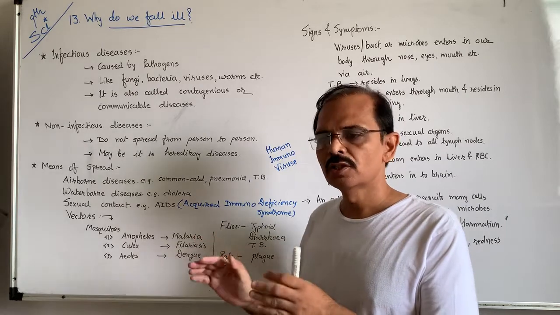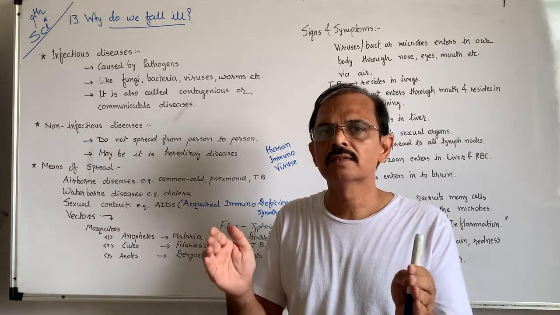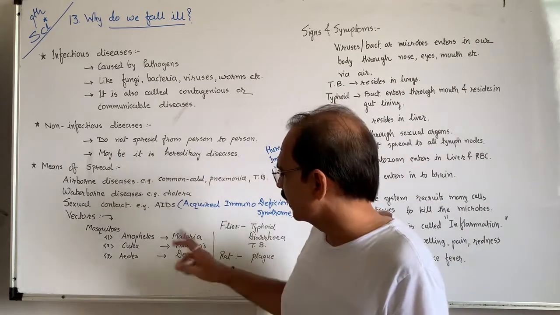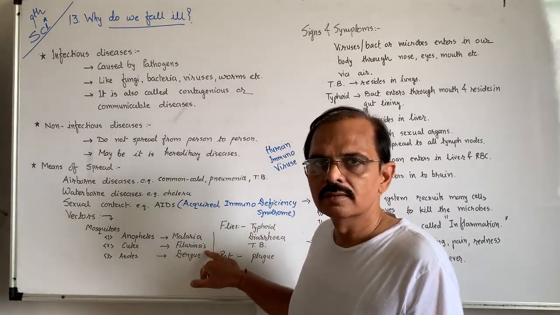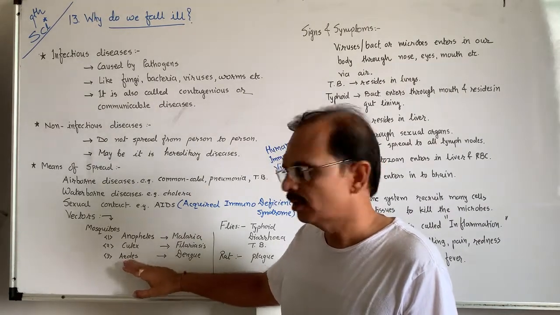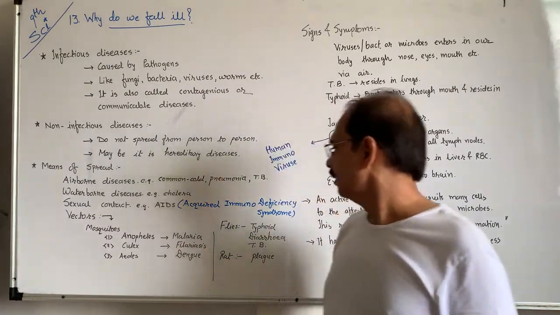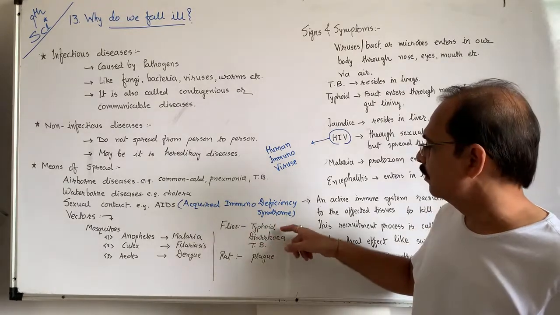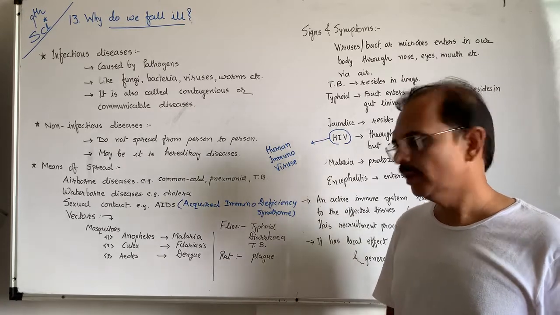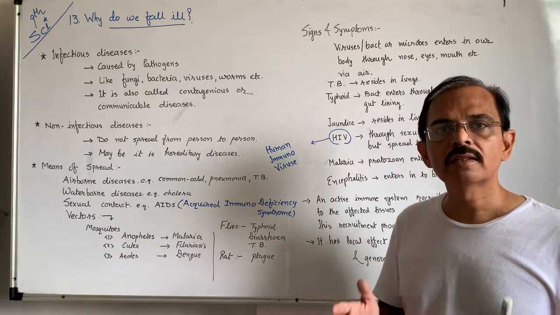It is a disease in which your leg becomes swollen, just like an elephant's leg, and that's why it is also known as elephantiasis. The second name is elephantiasis, and the scientific name is filariasis. The Aedes mosquito causes dengue, and also yellow fever. Flies, house fly or whatever, may cause typhoid, diarrhea and tuberculosis. It spreads from an unhealthy person to a healthy person. Rats spread plague, bubonic plague.